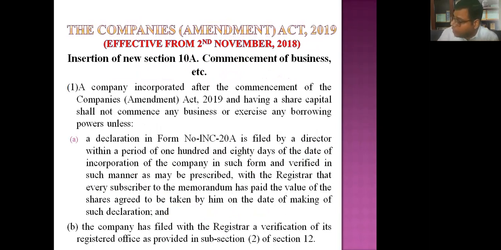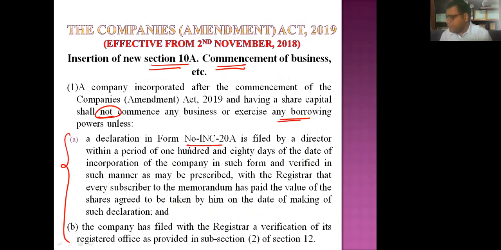Now, insertion of Section 10A, commencement of business. I'm sure you must know that every company having a share capital shall not commence business unless that company files a declaration with the registrar in form number INC 20A. This commencement of business declaration was initially there in the 2013 Act, in Section 11, but it was deleted in 2015 by the Companies Amendment Act 2015.